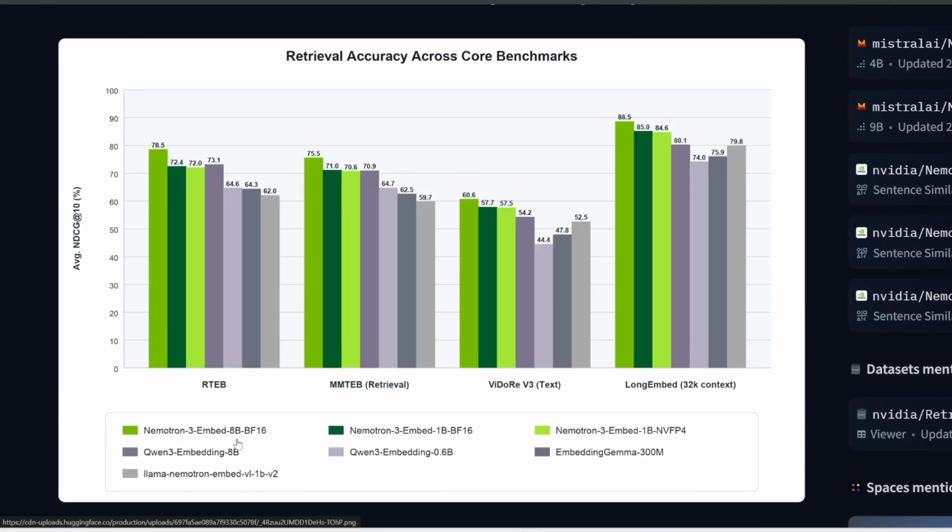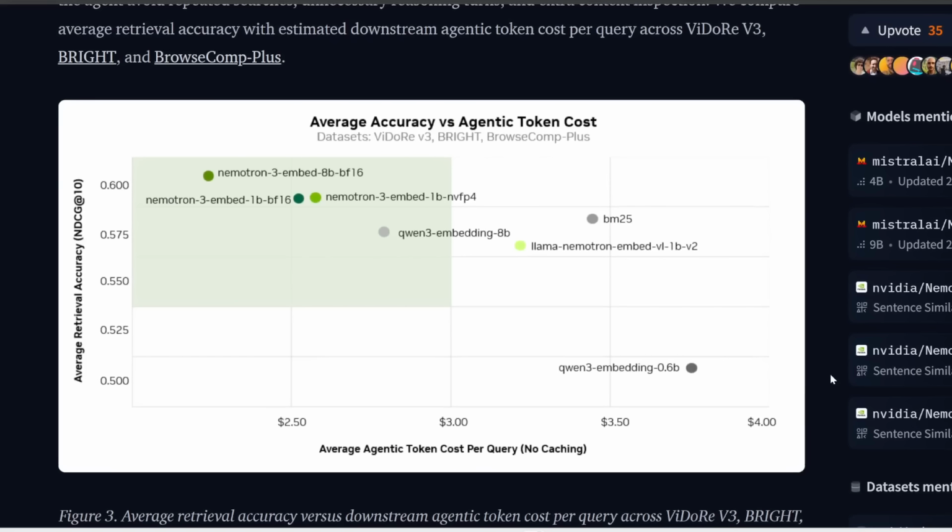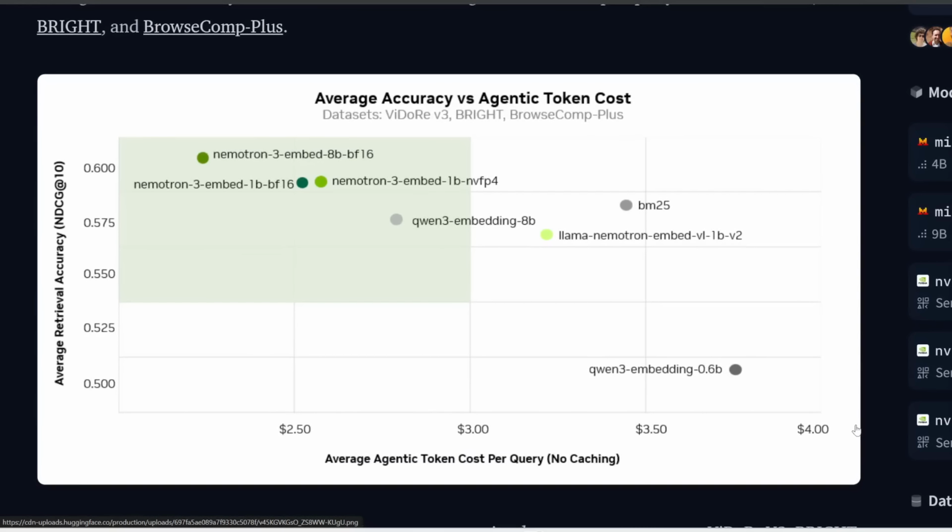Now this is fairly tiny. The full model is 8 billion parameters. They also released a 1 billion parameter variant. But as you can see, in terms of its retrieval accuracy across these benchmarks, it even outperforms other similar sized embedding models like Qwen 3 and Gemma. It's also extremely cost efficient. So for this chart, the x-axis is the cost and the y-axis is the retrieval accuracy. So ideally you want to be in this left corner, and indeed that is where all three of these Nemotron 3 Embed models are located. So these are the most cost efficient models given their size.